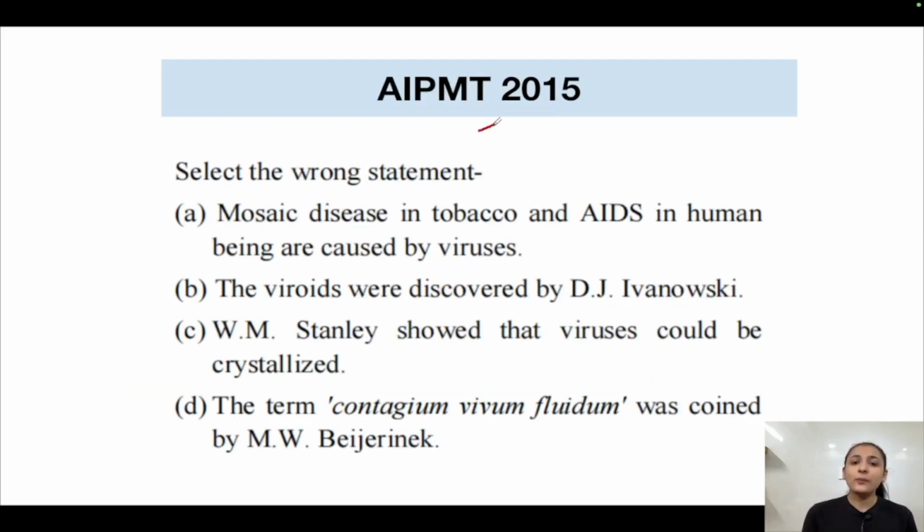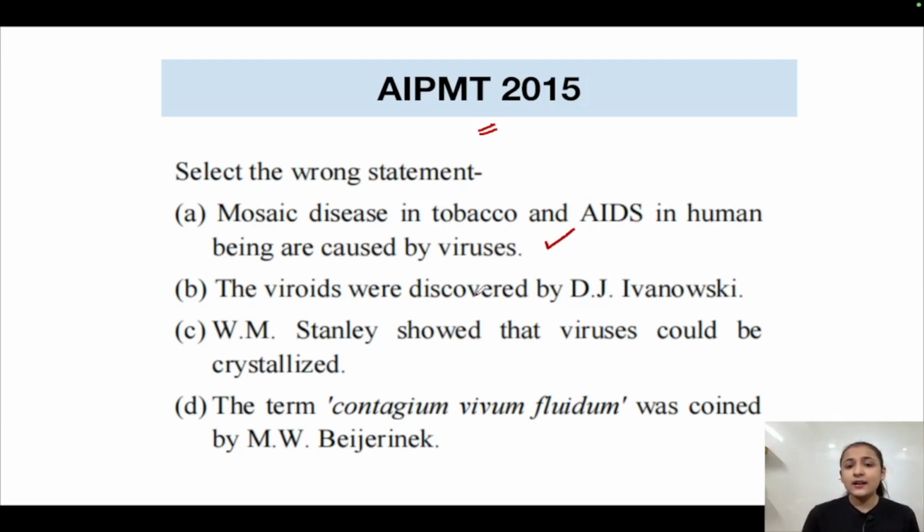Now, this question is from AIIMS 2015. We have to select the wrong statement. Mosaic disease of tobacco and AIDS in human beings are caused by viruses. This statement is true. Yes, mosaic disease of tobacco is caused by tobacco mosaic virus, and AIDS in human beings is caused by human immunodeficiency virus, which is the HIV virus. So, this statement is correct.